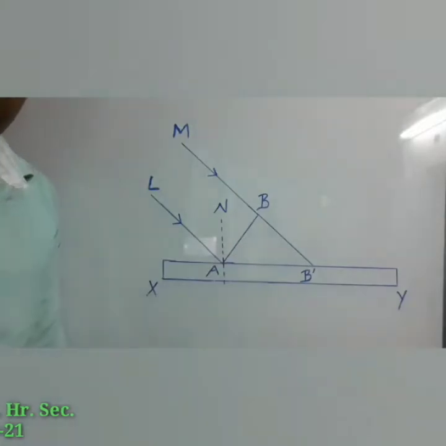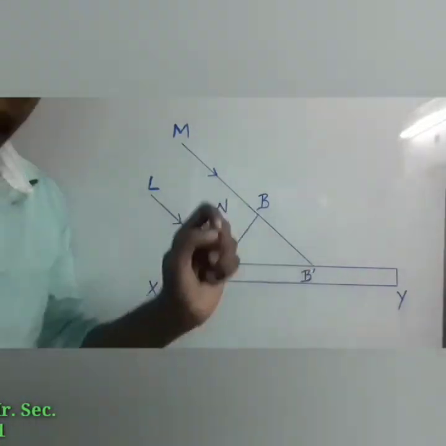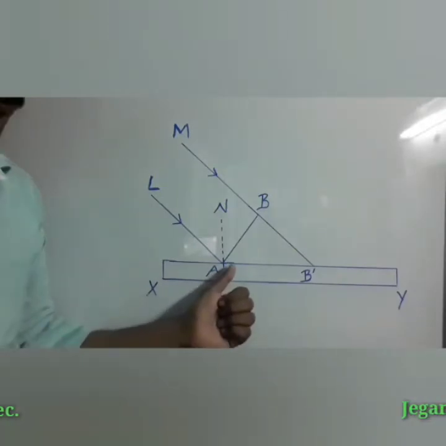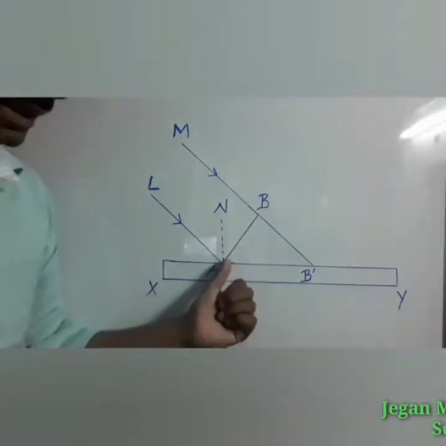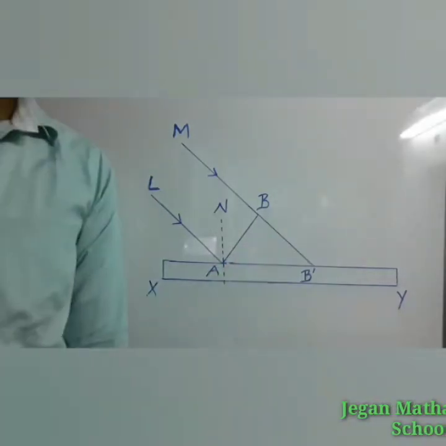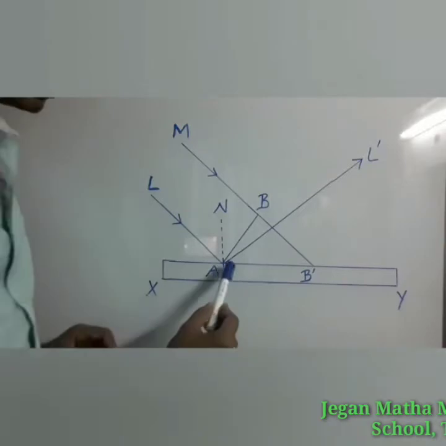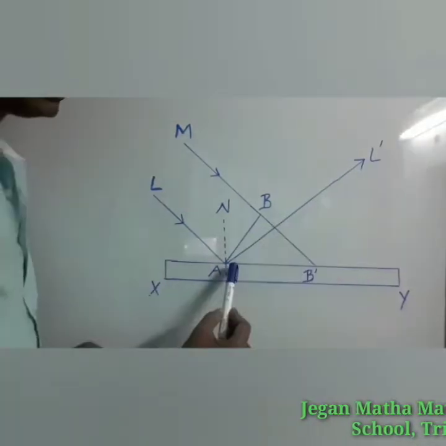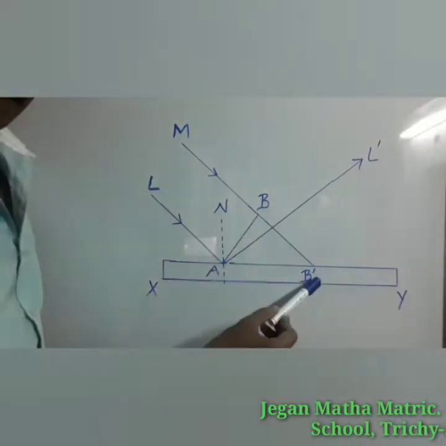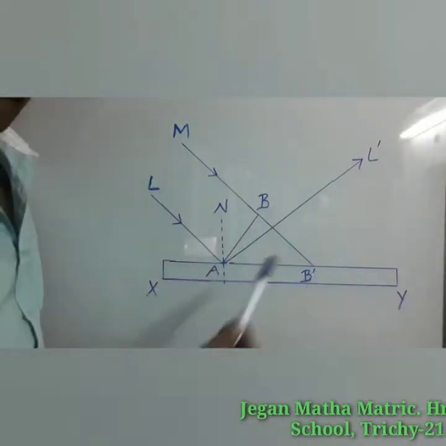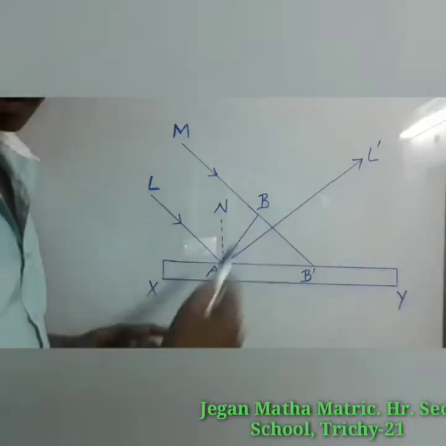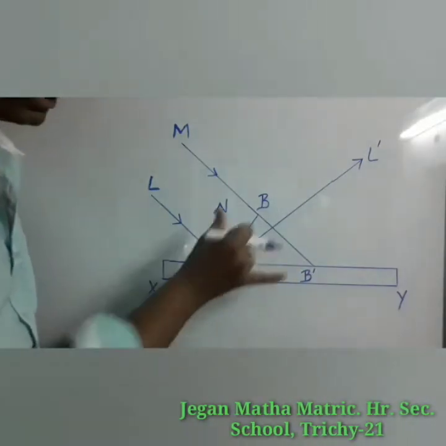When the point B touches the reflecting surface at B', the point A would have reached another point A', because here it has a reflector. Here I have drawn the reflected light ray AL'.